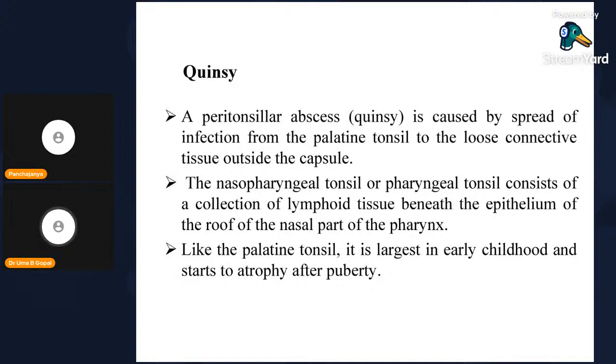Next is the applied aspect related to the pharynx. A peritonsillar abscess is caused by the spread of infection from the palatine tonsil to the loose connective tissue outside the capsule. It's called quinsy, related to the palatine tonsil. The nasopharyngeal tonsil, or pharyngeal tonsil, consists of a collection of lymphoid tissue beneath the epithelium of the roof of the nasal part of the pharynx.